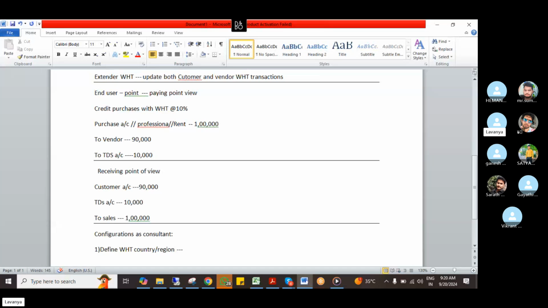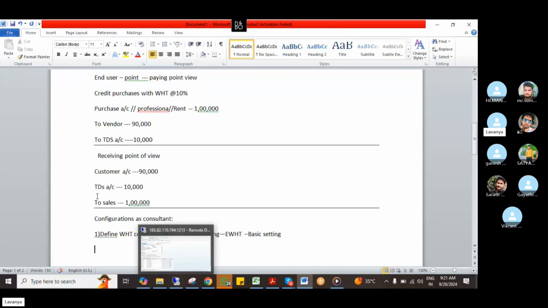this is a baseline configuration, because these withholding taxes are used at every company code level, right? So in India we are having 3-4 company codes, and for 2-3 company codes they'll use this withholding tax only, right? So it's a global setting. It comes under global settings, extended withholding tax. This is the basic setting. Telling it as a shortcut, first configuration, what do I have to do?